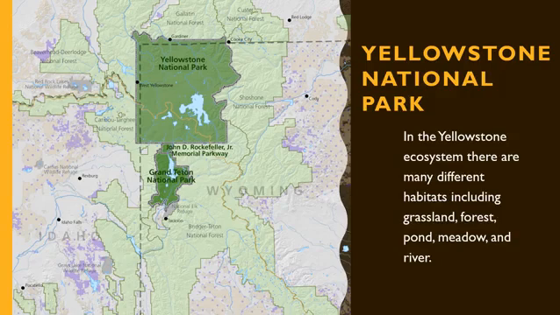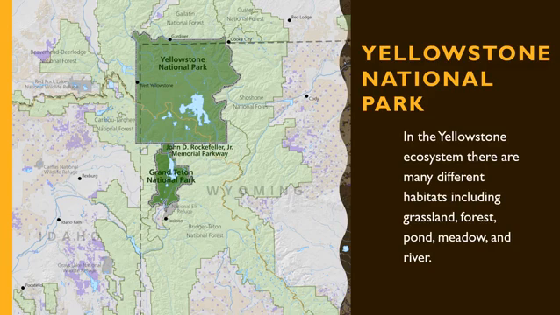Yellowstone National Park was the United States' first national park. It mostly is in the state of Wyoming. There's Wyoming. A little bit of it is in Idaho, just a tiny little bit, and a little bit is in Montana, but most of it is in Wyoming. And you can see from the map that it takes up a lot of space. There's different types of habitats in Yellowstone.